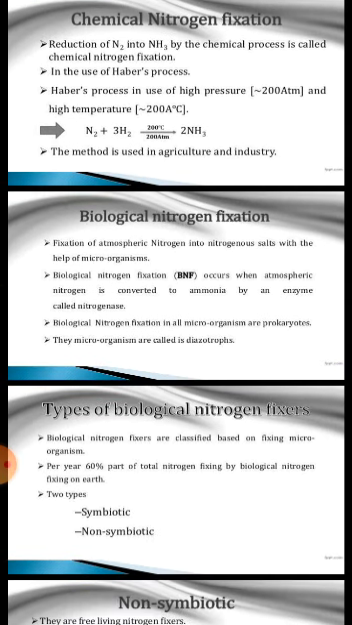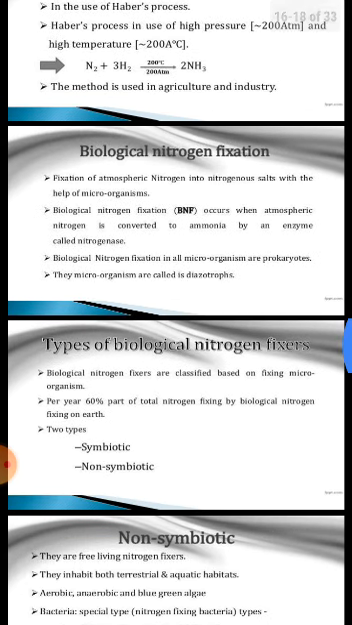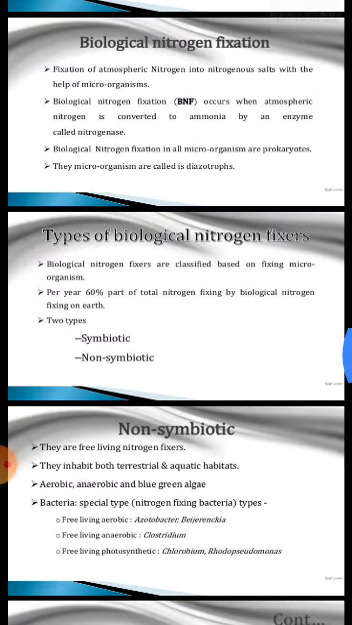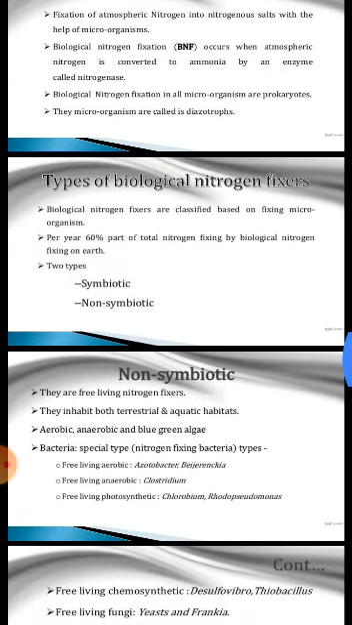Biological nitrogen fixation. In biological nitrogen fixation, atmospheric nitrogen is converted into ammonia by an enzyme nitrogenase. This biological fixation is carried out by microorganisms. These microorganisms are diazotrophs. Then types of biological nitrogen fixation. There are two types of nitrogen fixers based on fixing microorganism. They are symbiotic and non-symbiotic.